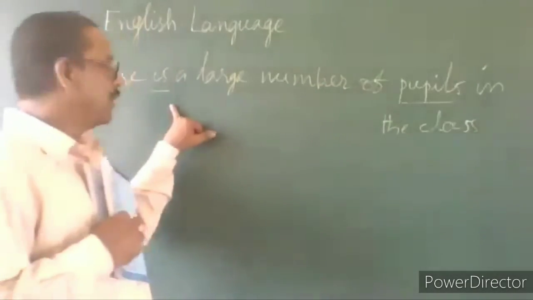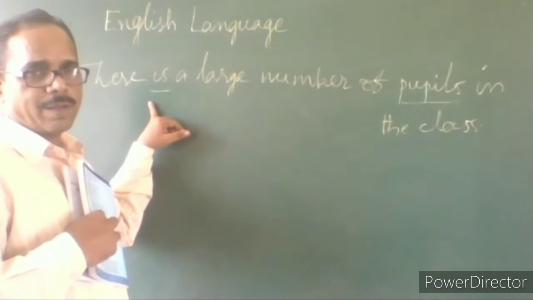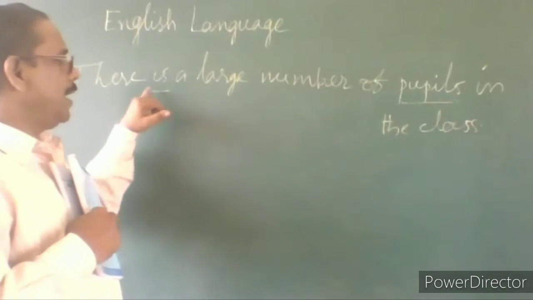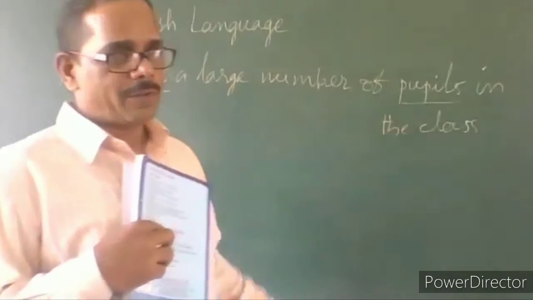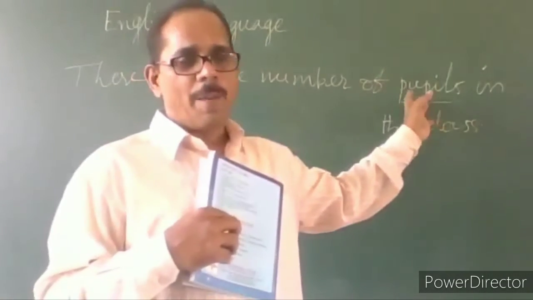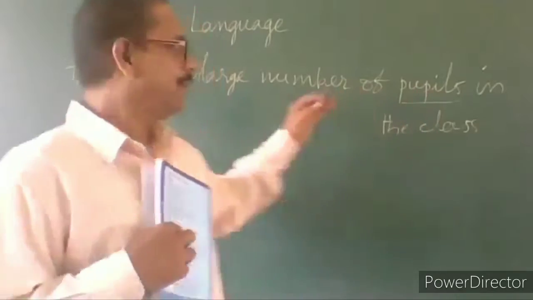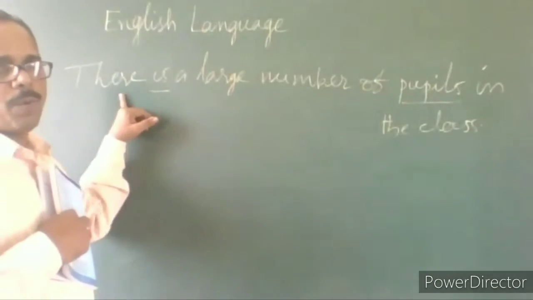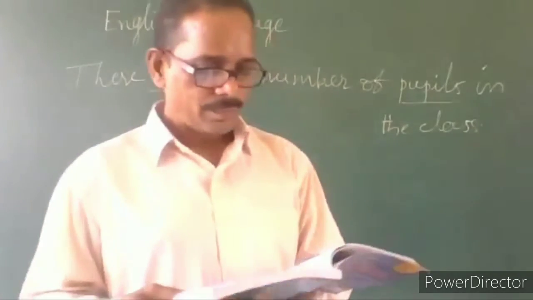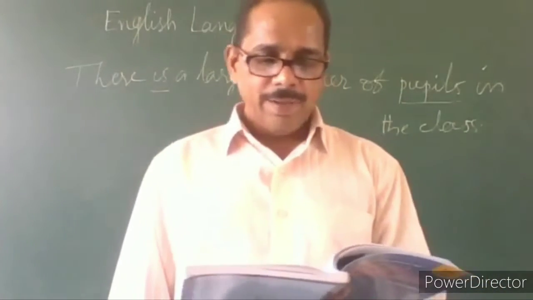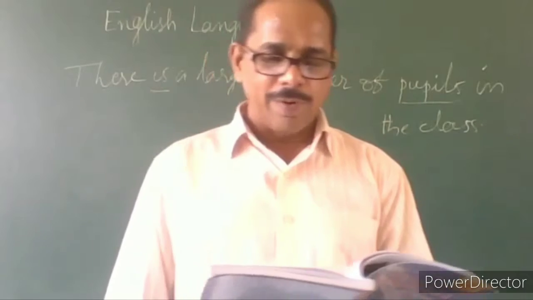Therefore, you must use a singular verb. There is a large number of pupils in the class. Suppose you are going to refer to every person in the class, then it should be plural.